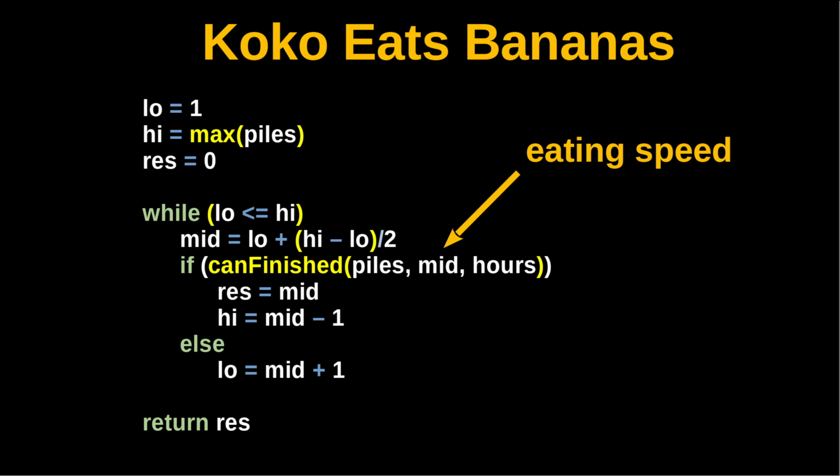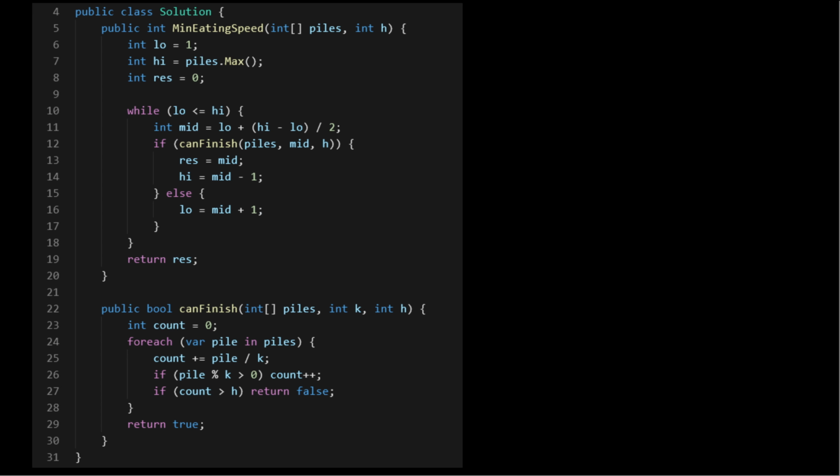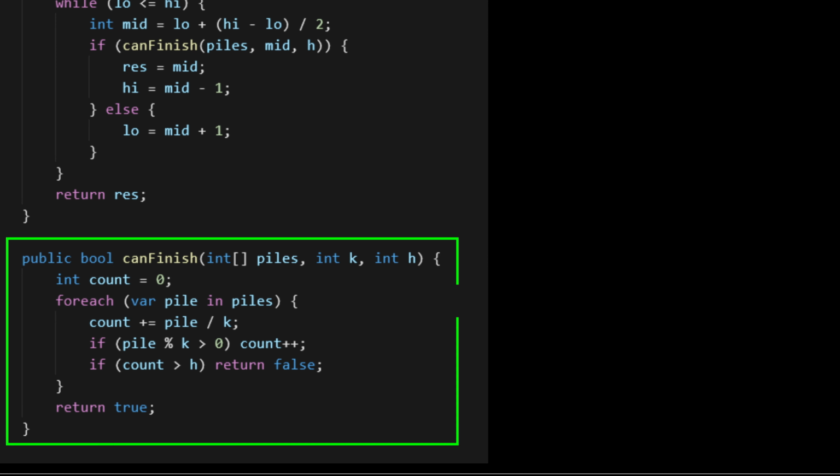Okay, now that we talked about the pseudocode, we just convert the pseudocode to the real code. Here is the C# implementation of the code we just saw. This code is provided in the GitHub links below. In that GitHub link, I have also included the Python version of this code. Now let's talk about this canFinish function. This function will take in the piles array. K is the speed for that iteration, and H here is the number of hours that's given to us.